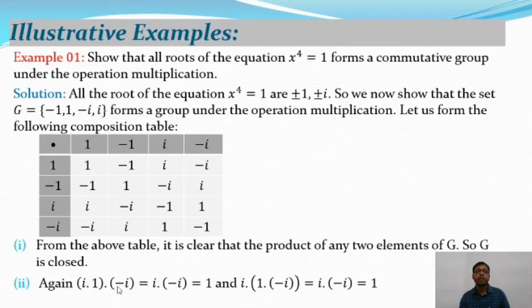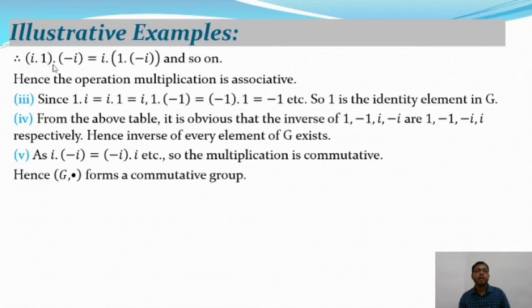Again we will take 3 elements, that means 1, i and minus i, and i dot 1 dot minus i is equal to plus 1 and i dot 1 dot minus i. So 1 dot minus i within bracket is equal to 1. So i dot 1 dot minus i is equal to i dot 1 dot minus i. And you can take any three elements different from this, and will get the same relation. That means the operation on G satisfies the associative property. That is, the operation multiplication is associative.